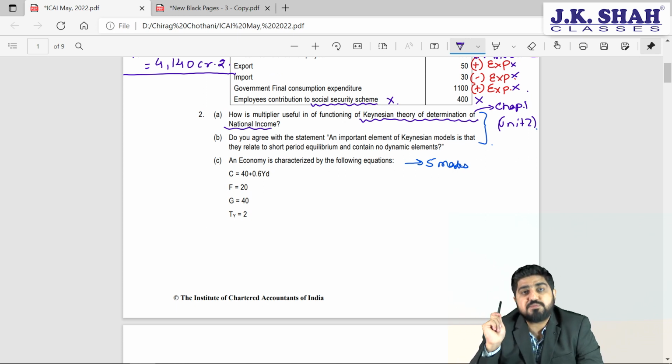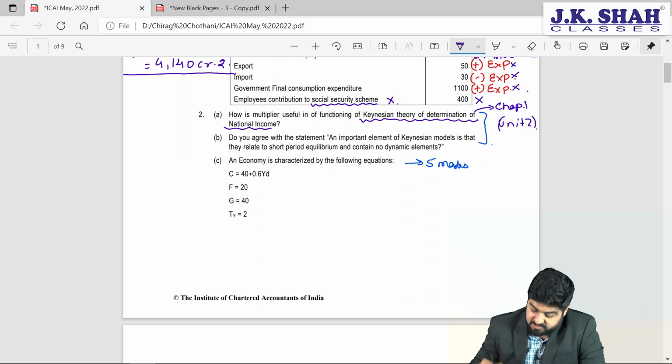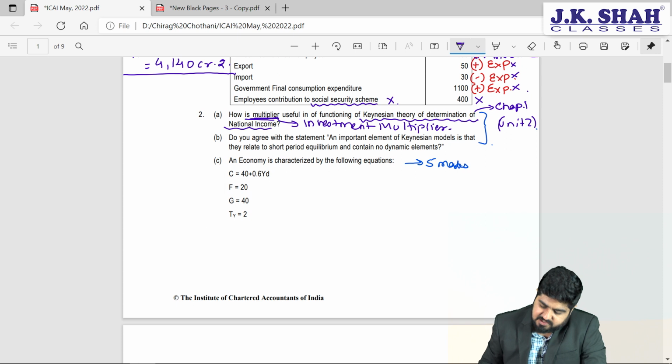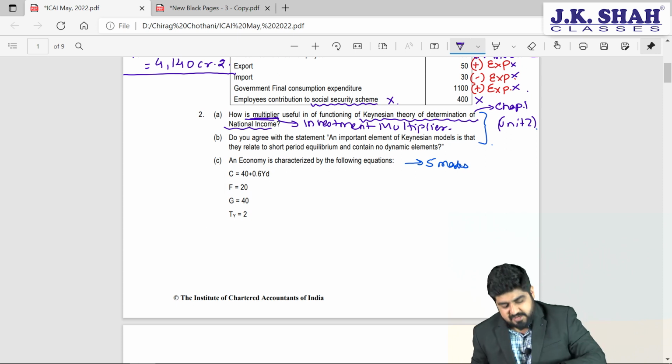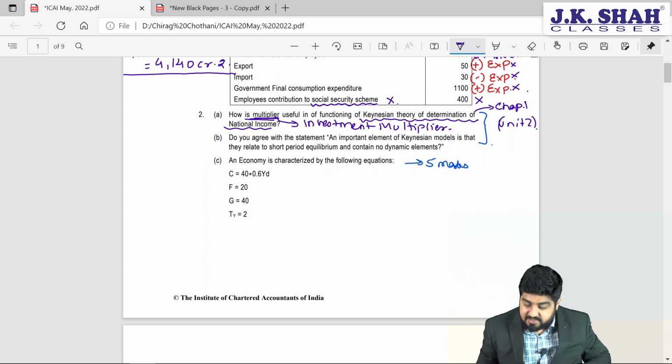So what did we speak about? We spoke about investment multiplier. You remember investment multiplier? So here when I am talking about multiplier, actually they are targeting investment multiplier. So they are asking you to explain investment multiplier in Keynesian theory of determination of national income.